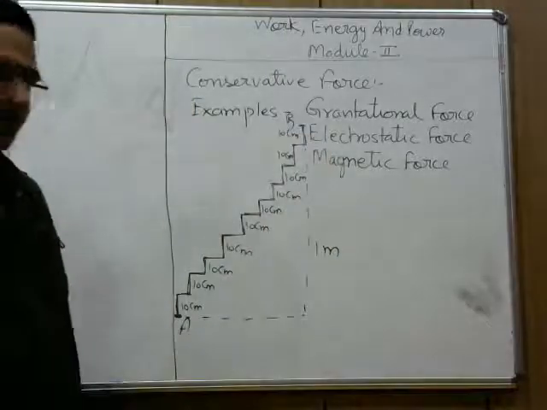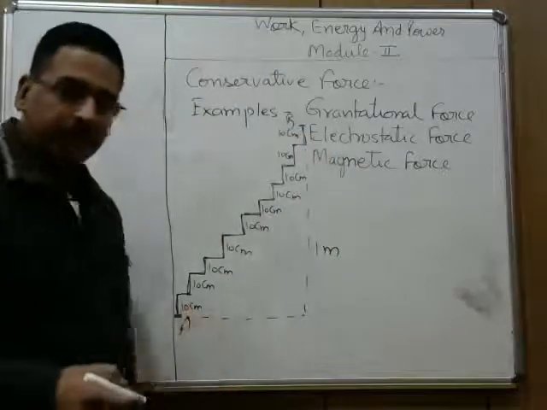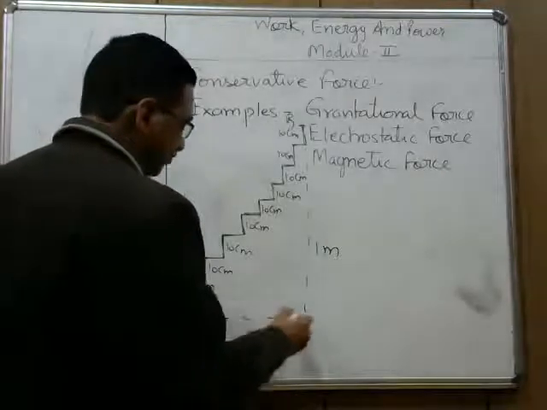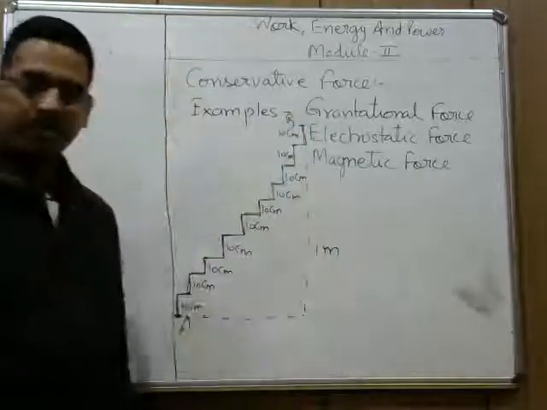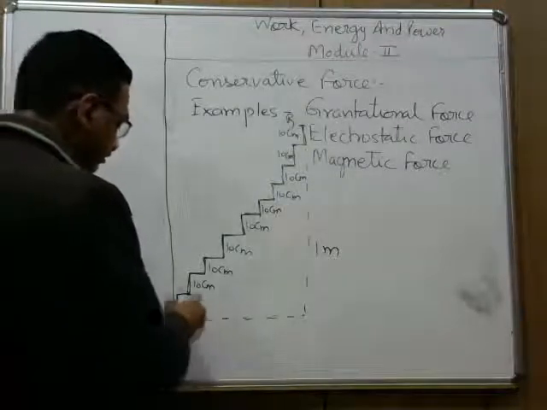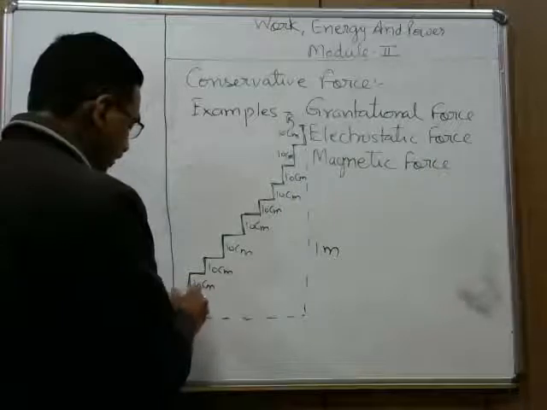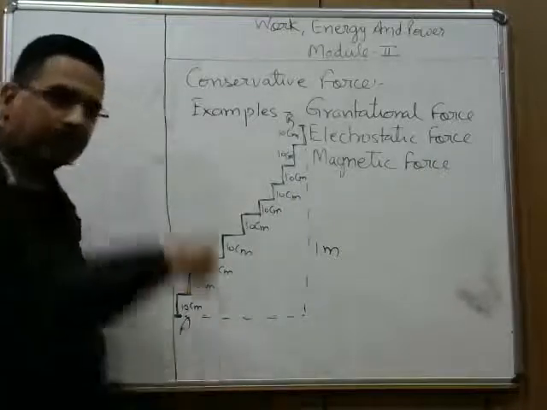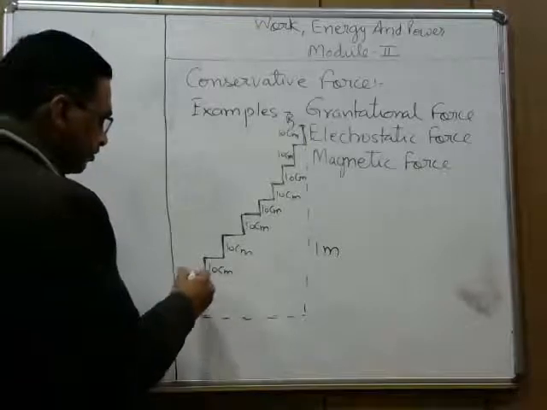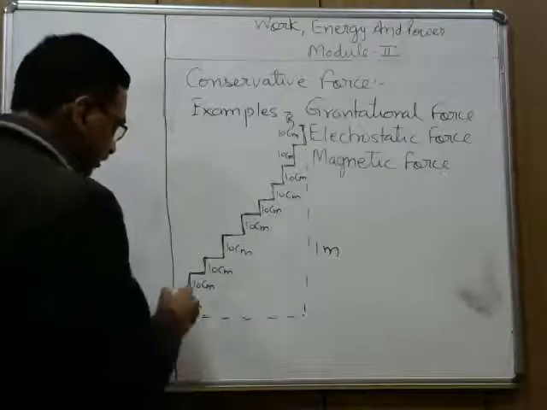Now, work done by the gravity in this case, you see, against the gravity work has to be done. Since gravity acts vertically downward, along the horizontal parts the work done will be 0.